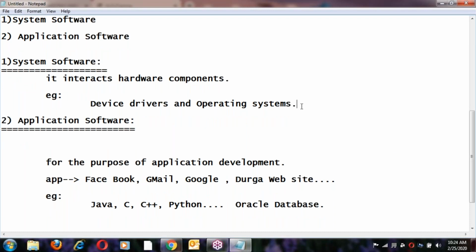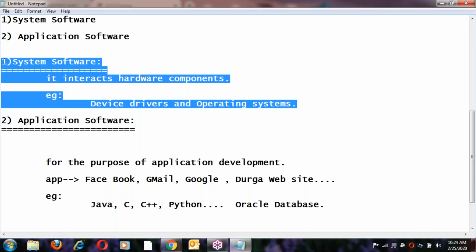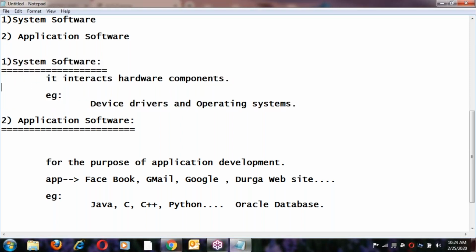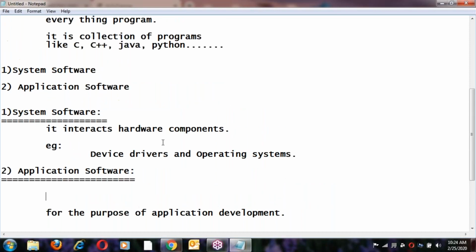Actually, our part is system software. Linux comes under system software. So let us go to system software here. System software interacts with hardware components. Examples are device drivers and operating systems.